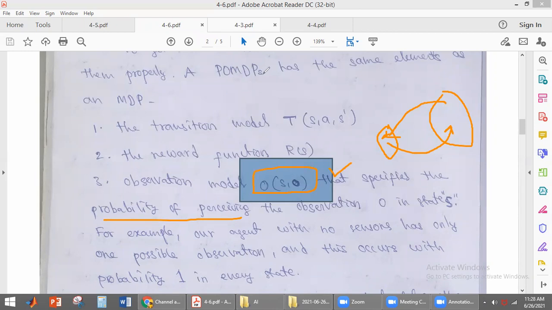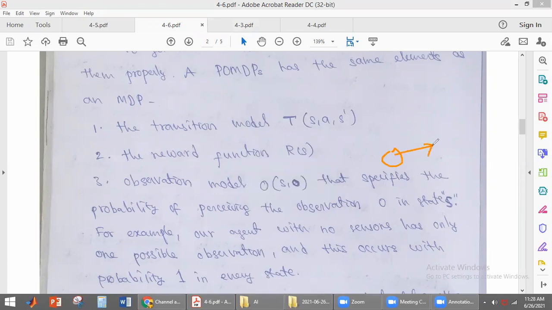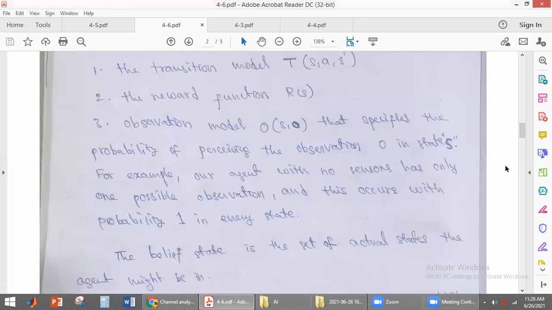Now, for example, if the agent is having only one state, what happens here? Since it is having only one state, the agent will automatically reach that state. So the probability that it will perceive that observation here will be 1. Since there is only one state, the agent is having only one possible observation, so the probability that this will occur is 1 only. If you have two states, then the probability will be distributed among the two, like that.